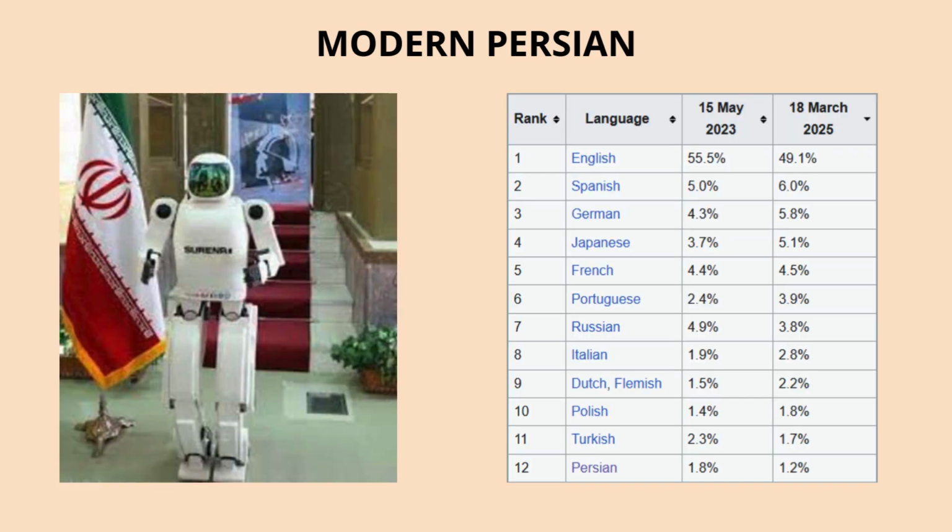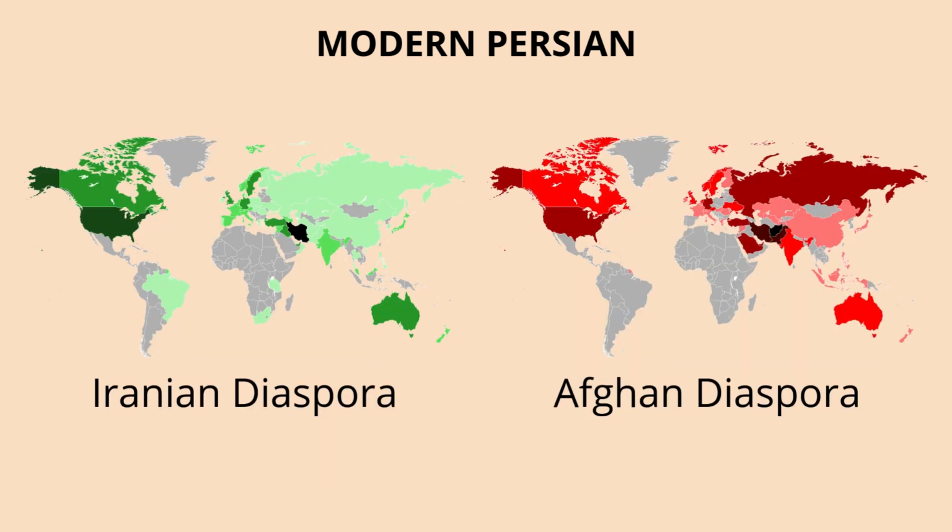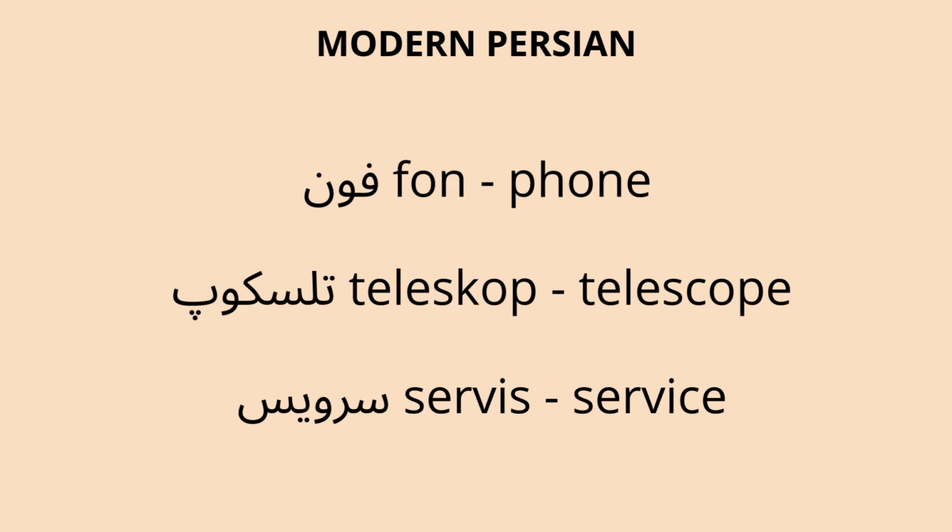Today, Persian is a vibrant language that's keeping up with the modern world. It's one of the top languages used on the internet, with millions of people chatting, blogging, and posting in Persian on social media. Nowadays, Persian is the 12th most used language online. People in the Persian diaspora, in places like the US, Canada, or Europe, also use Persian online to stay connected to their roots. Globalization has of course brought more English words into Persian, especially for tech and pop culture.